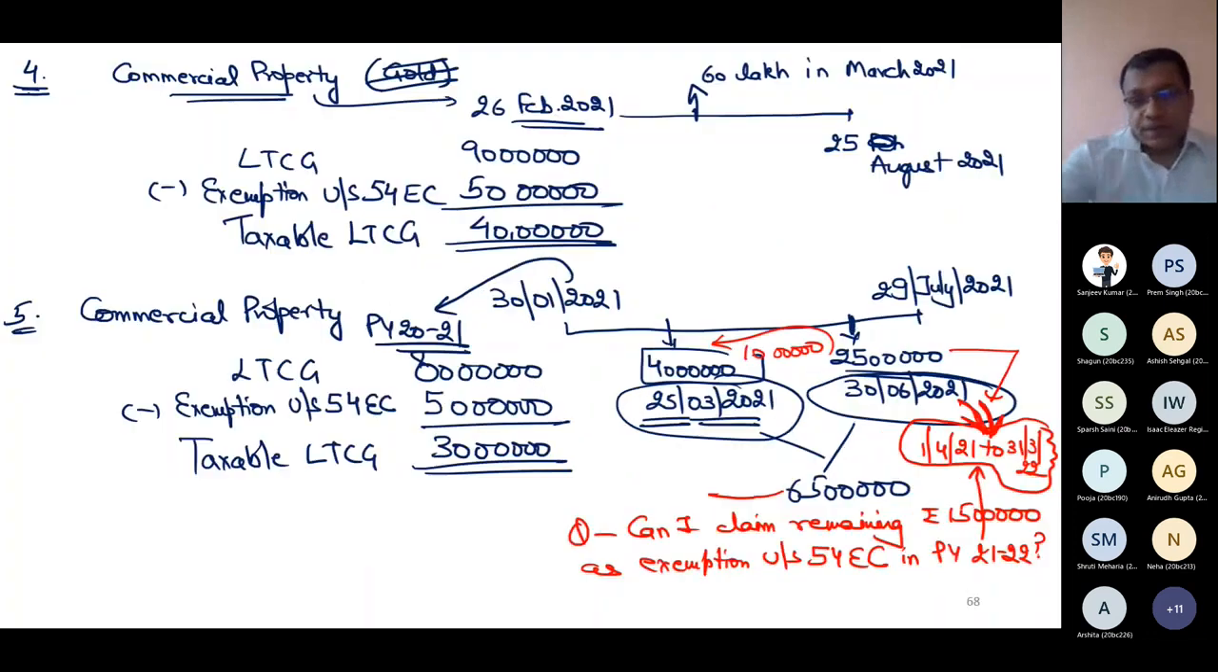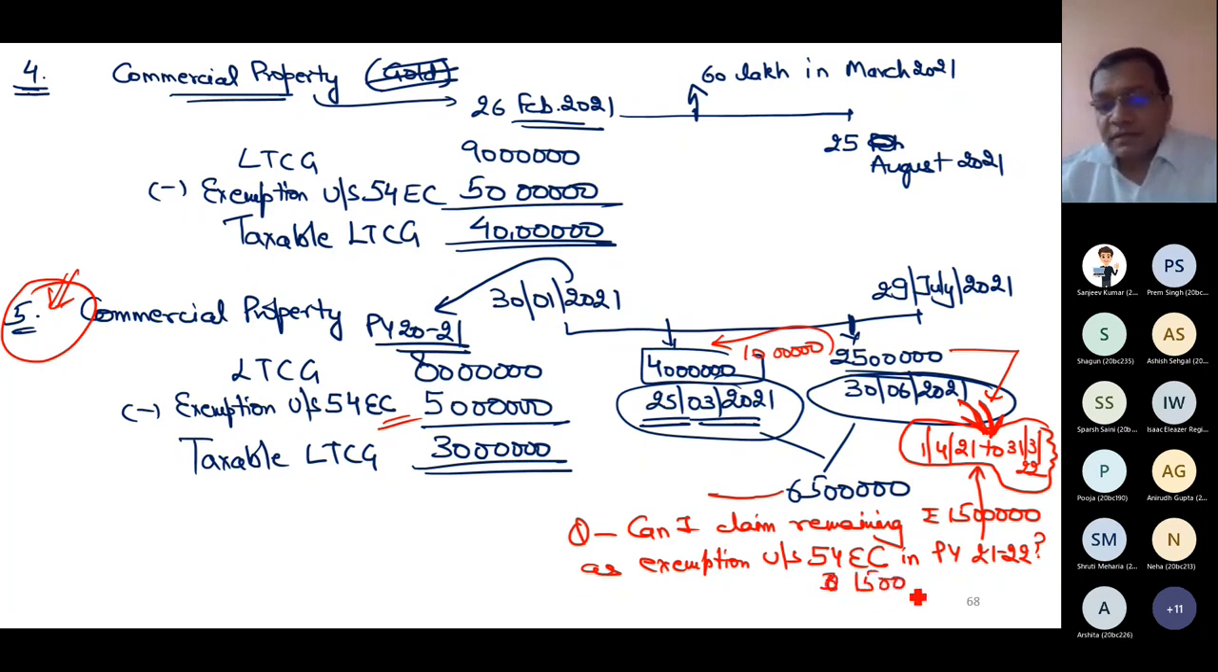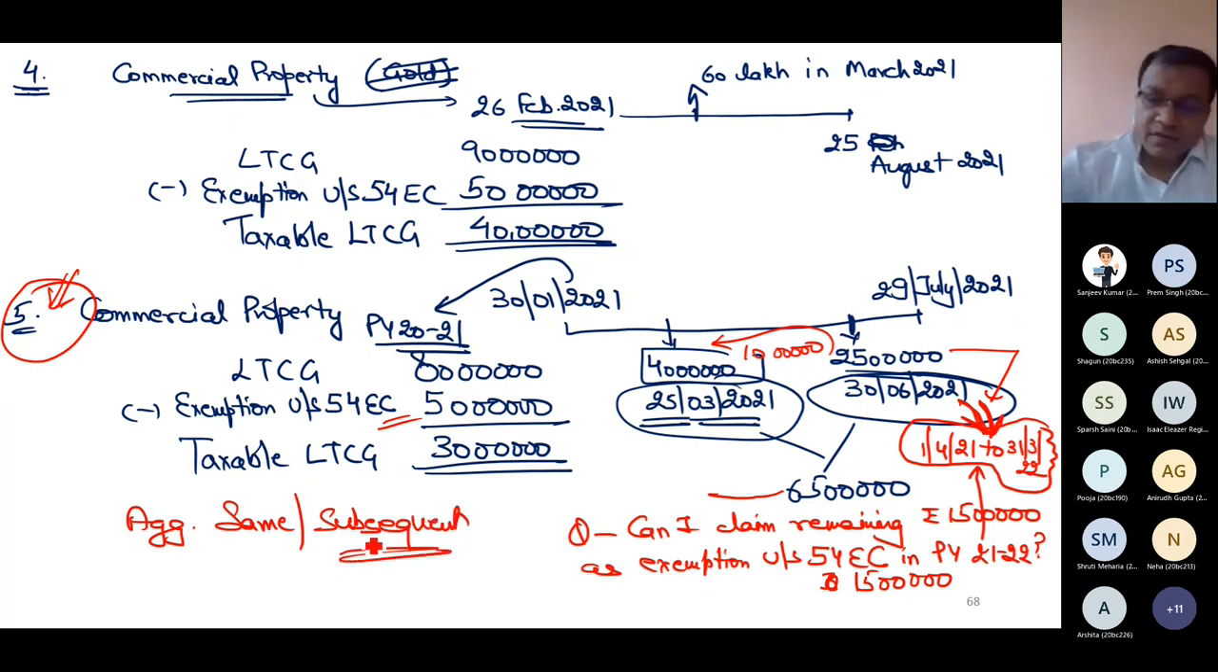People were doing some fraud initially because this line was added later on. What people were doing when they were selling the house, that fifth illustration is the best example. Initially, they were claiming the exemption 50 lakh here and they were claiming this exemption of 15 lakh here also in the same example. So government added this line later on that aggregate exemption in the same year as well as in the subsequent year cannot exceed 50 lakh.